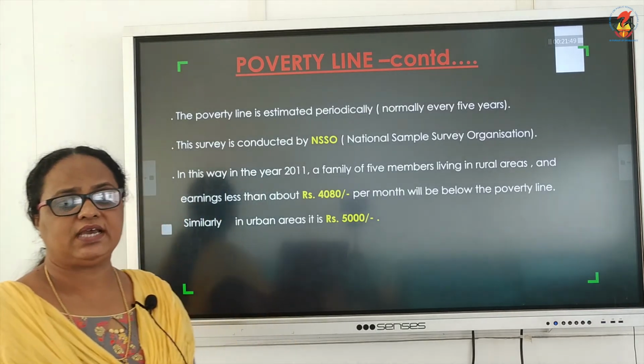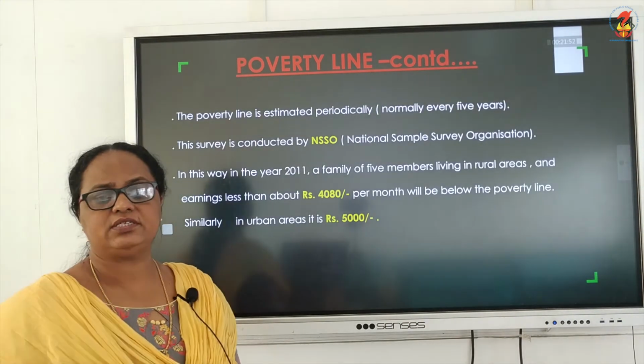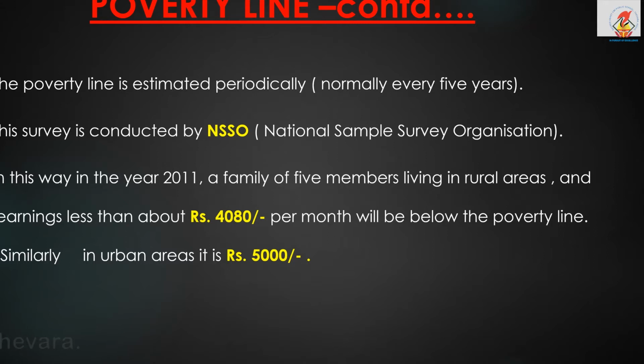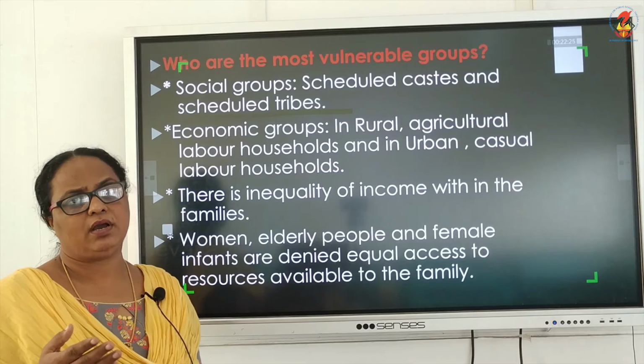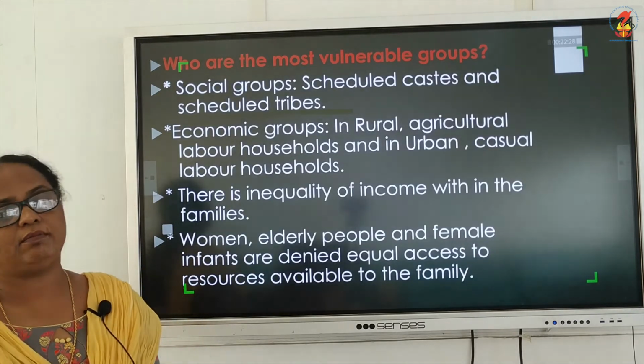And it has also been decided that by the year 2011, in rural areas, if a particular family is earning only 4,080 per month, then that particular family comes under poverty line. Similarly, in urban area, it is 5,000. Then, the most vulnerable groups are in the next slide, which shows that under the social group, it is the scheduled castes and scheduled tribes. Under the economic group, in rural, it is the agricultural labor households. In urban, it is the casual labor households.